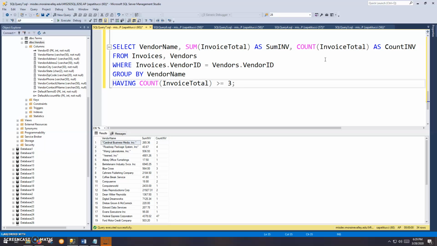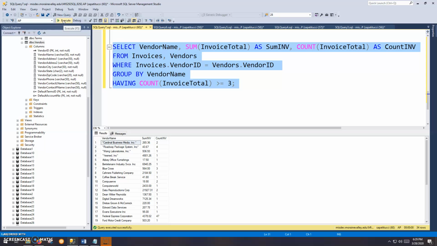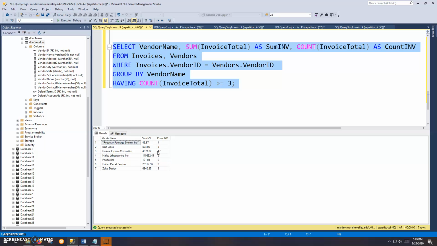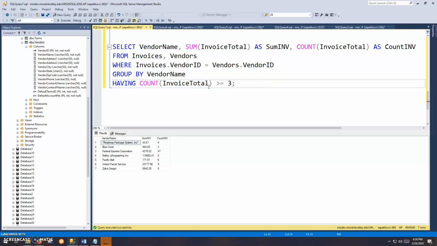But counting the number of invoices, basically. And I'm only interested in displaying those vendors that have 3 or more invoices. So where that count is having a count greater than or equal to 3 is where we'll see those results. So we'll go ahead and run that. Okay, you can see far fewer vendors make the cut, and all of them have a number of invoices greater than or equal to 3. So again, when you want to limit the number of groups in your results, in your grouping, you've got to do that with a having clause, not a where clause.